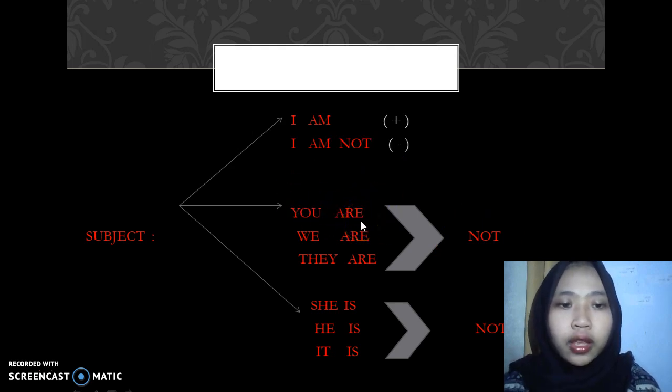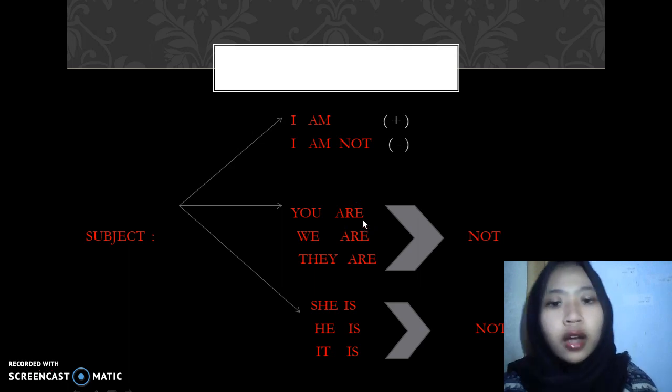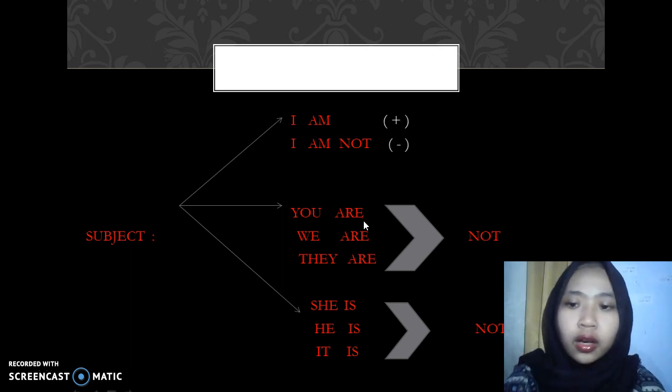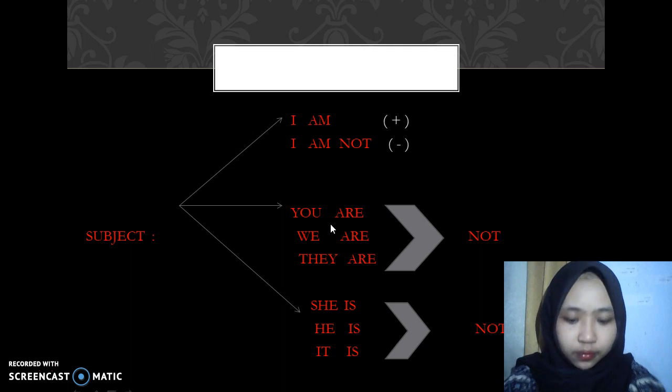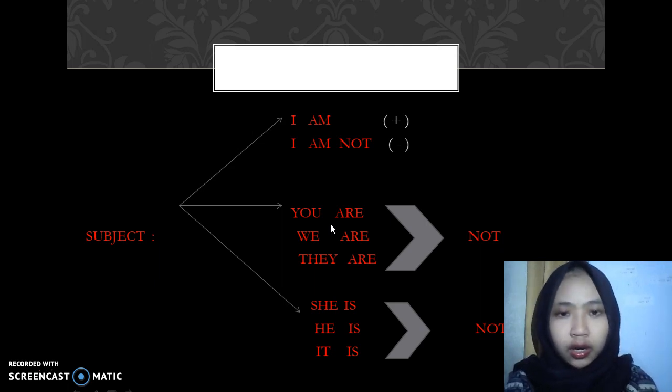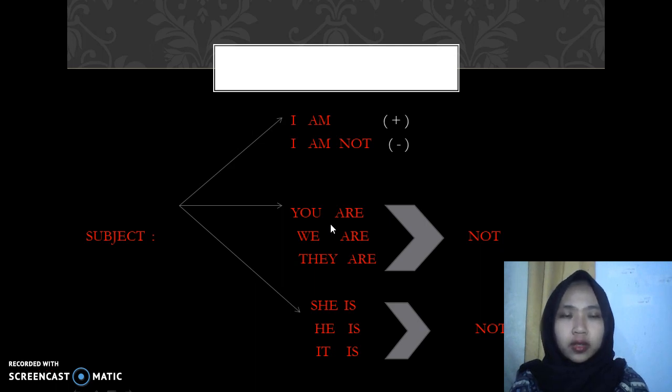You are not eating, we are not eating, they are not eating. We can also simplify it: you aren't, we aren't, they aren't, and she isn't, he isn't, like that. For example: you are not eating, we are not eating, they are not eating.